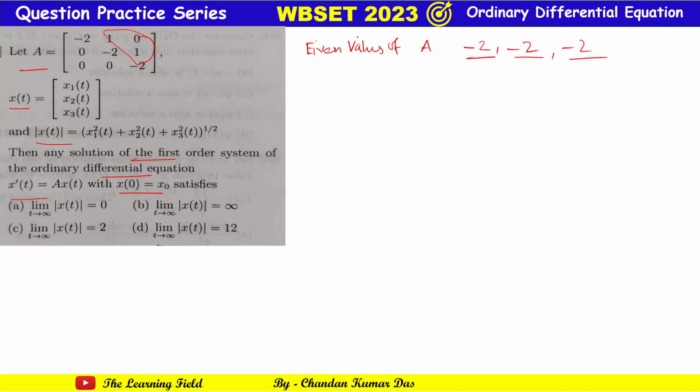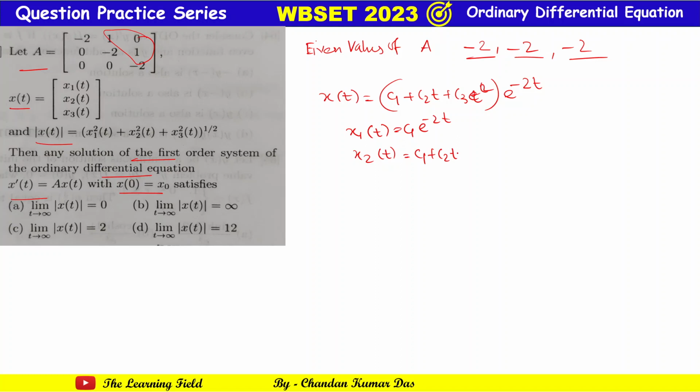Now if the three eigenvalues are the same, how can we write the solution of this system? We can write x(t) equal to (c1 plus c2 t plus c3 t square) exponential minus 2t. Now if we choose x1(t) equal to c1 e to the power minus 2t, x2(t) equal to (c1 plus c2 t) into e to the power minus 2t, and x3(t) equal to (c1 plus c2 t plus c3 t square) into exponential minus 2t.